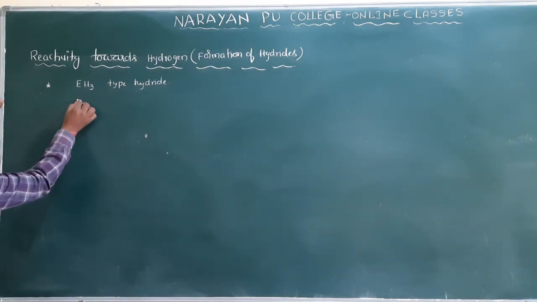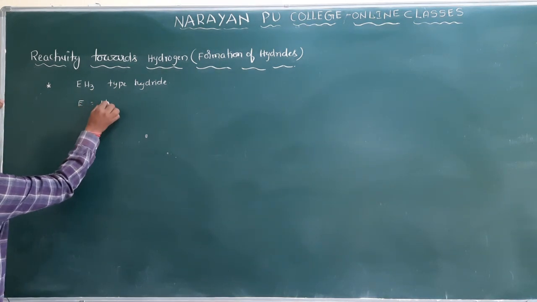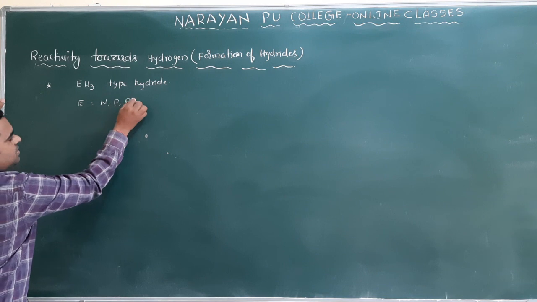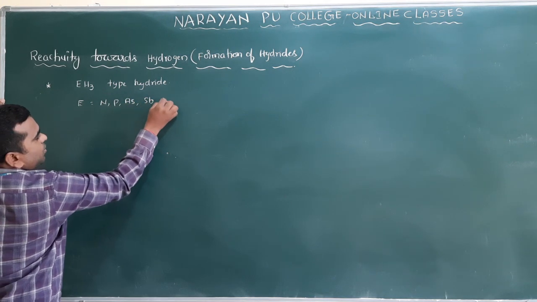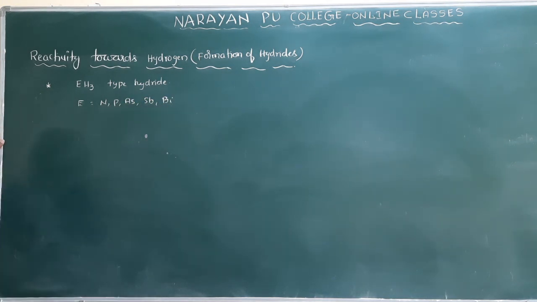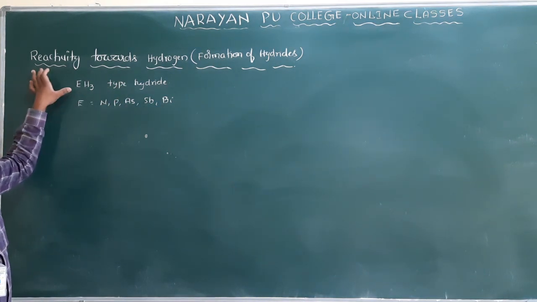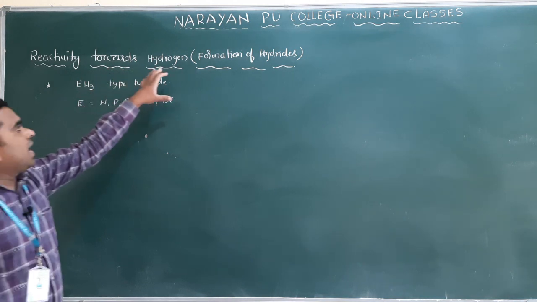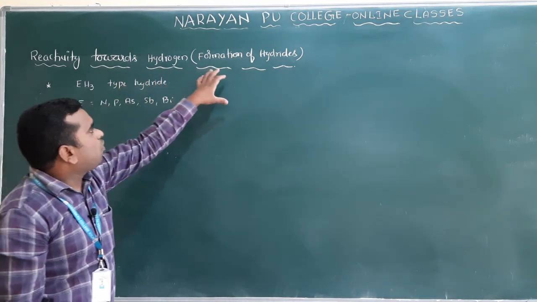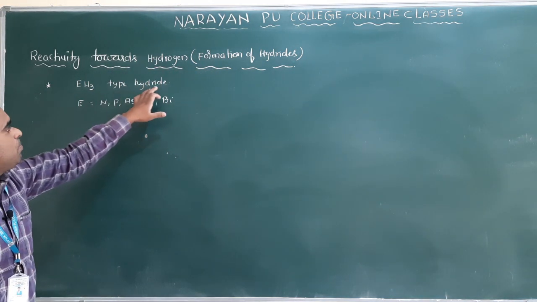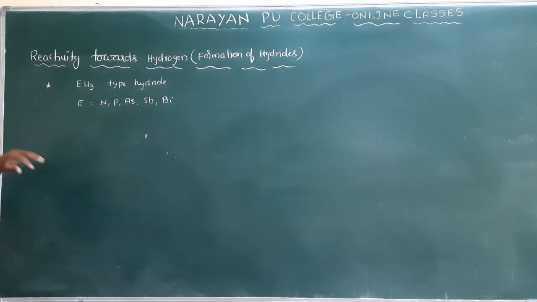EH3 type. E means what here? E is equal to the 15th group elements: nitrogen, phosphorus, arsenic, antimony and bismuth. So whenever 15th group elements react with hydrogen, they form EH3 type hydrides.